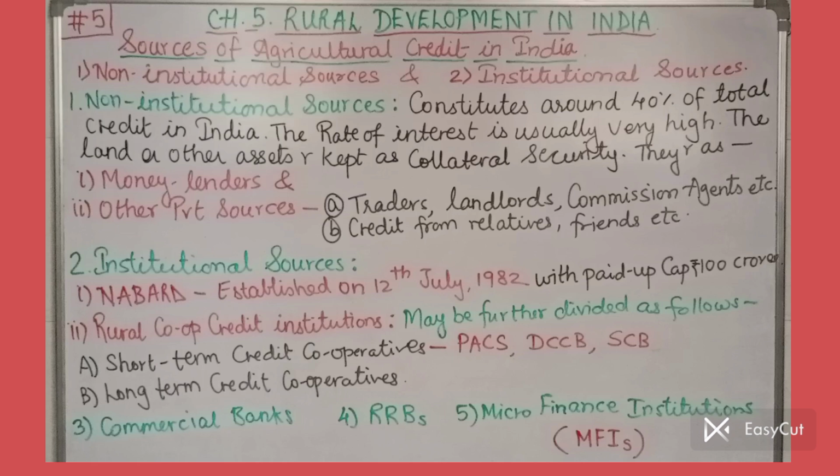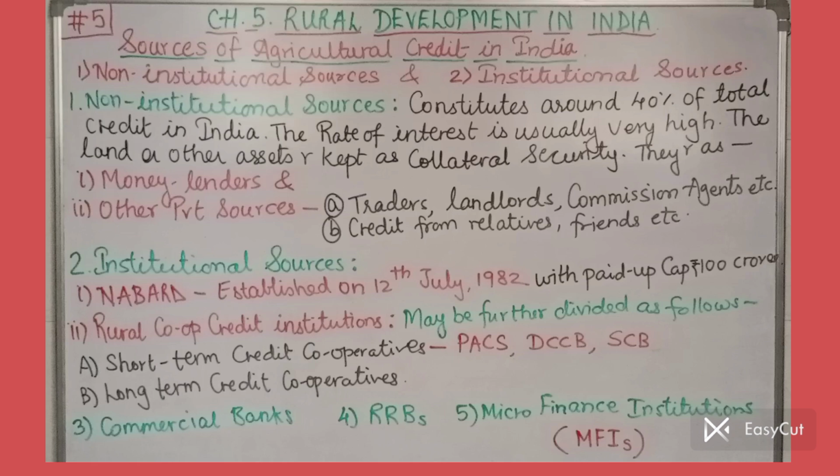It is more of an informative lecture. First, sources of agricultural credit. We are categorizing these sources into two. Number one, non-institutional sources, and the other is institutional sources. This is the main classification.